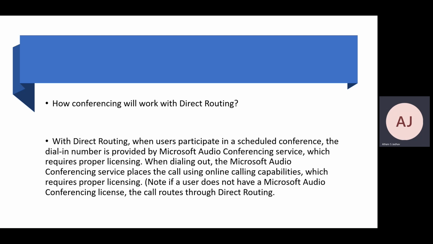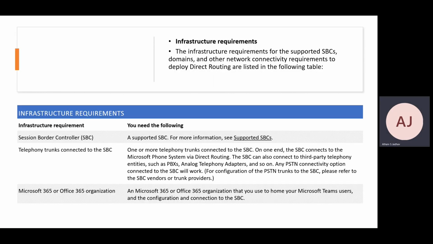If you want to get a call back or dial out from a conference and you have a proper Microsoft conferencing license, that will be used. In case you do not have a Microsoft conferencing license, then that call will be directed to SBC, to your session border controller. So these are the small details.